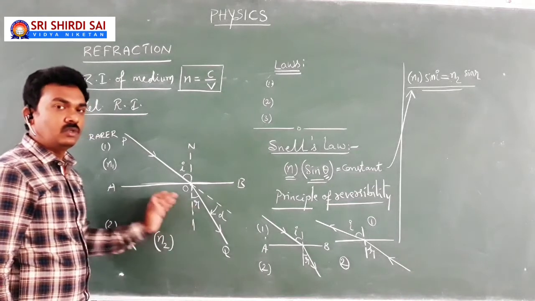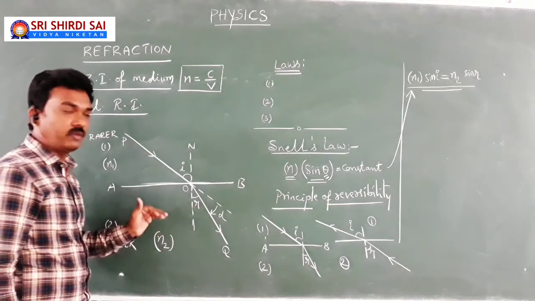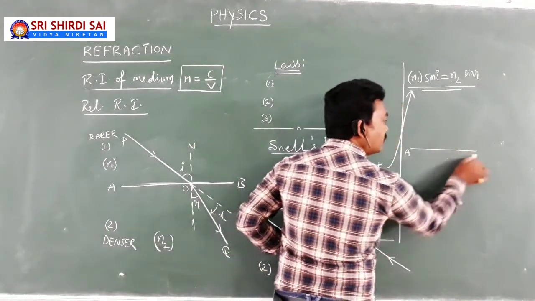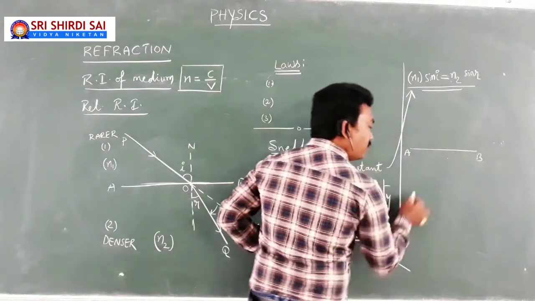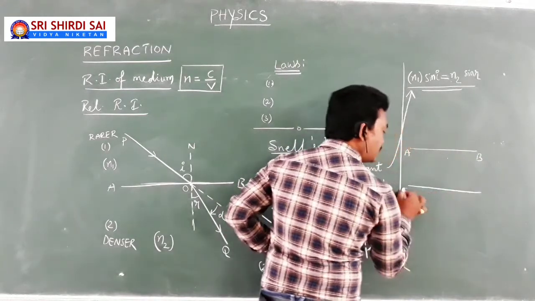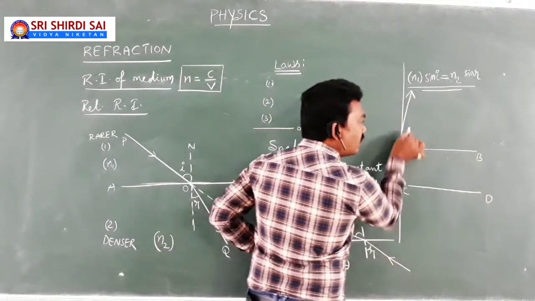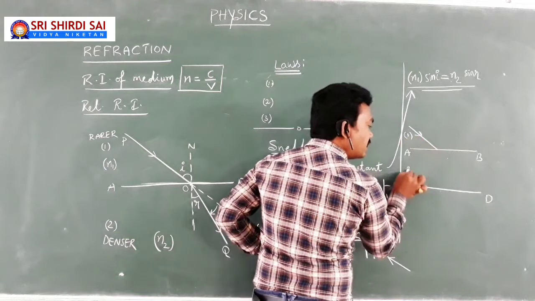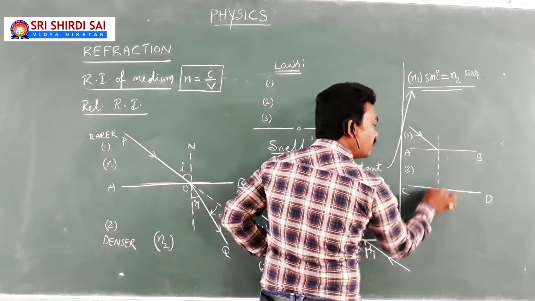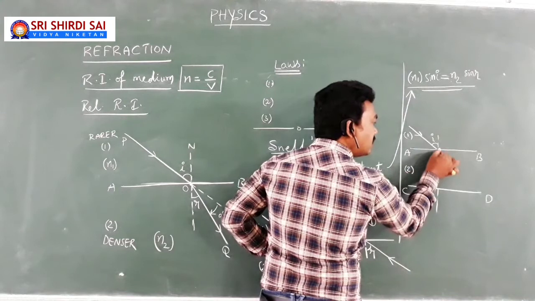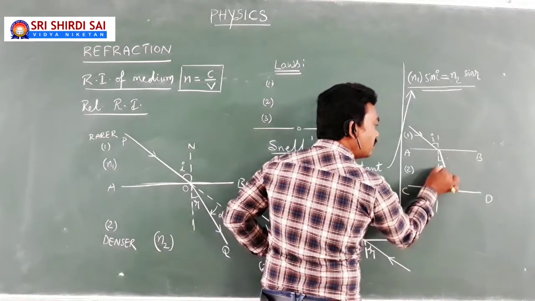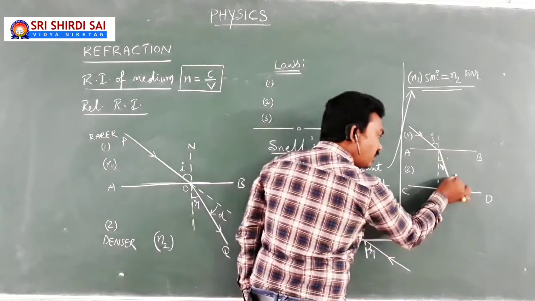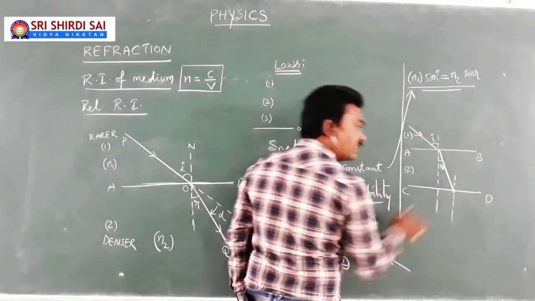Sir, no sir, there is not one interface, there are two interfaces. Look at this. Here AB is an interface, hope you are following. But here there is another interface, which is CD. Now here your light ray falls in the first medium and refracts into the second medium. Angle of incidence here, angle of refraction. Of course, I told you the first one is rarer, the second one is denser. Now here is the point of incidence again.